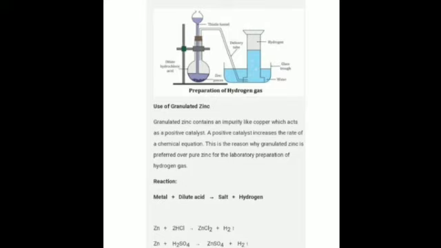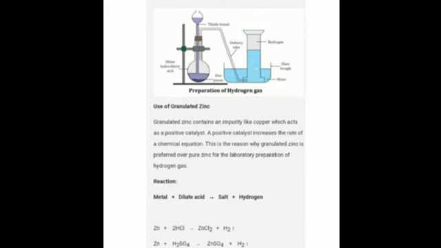And we take zinc granules only because it contains traces of copper as impurity which acts as a catalyst. Catalyst I have told you, and a positive catalyst is the catalyst which tends to increase the rate of a reaction.